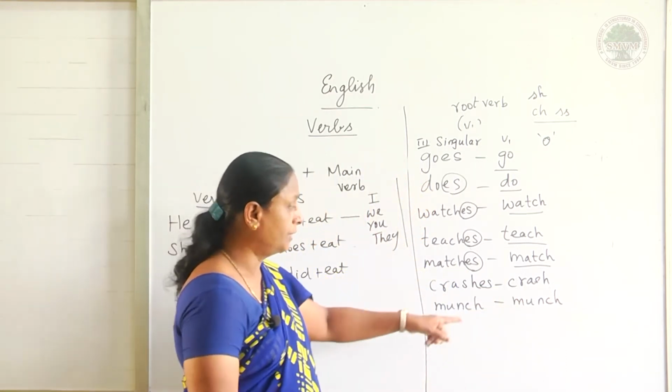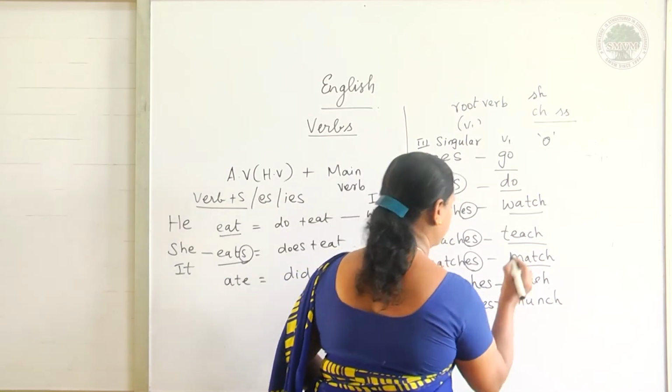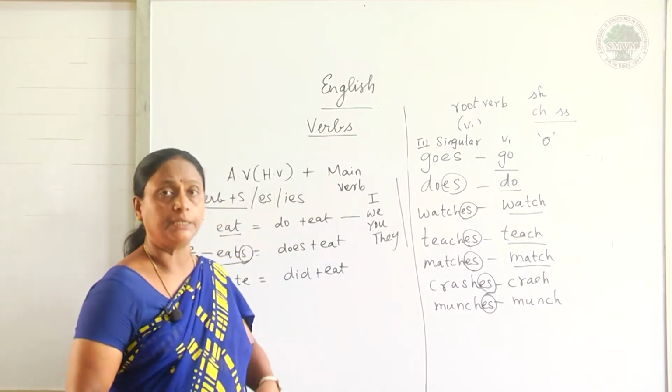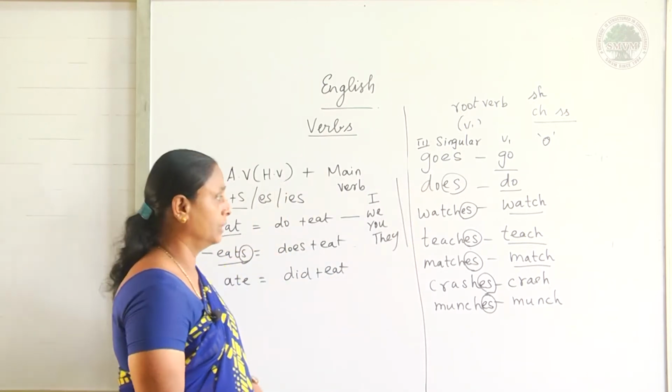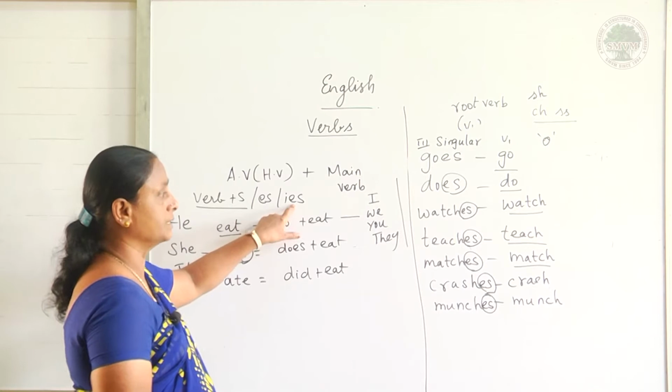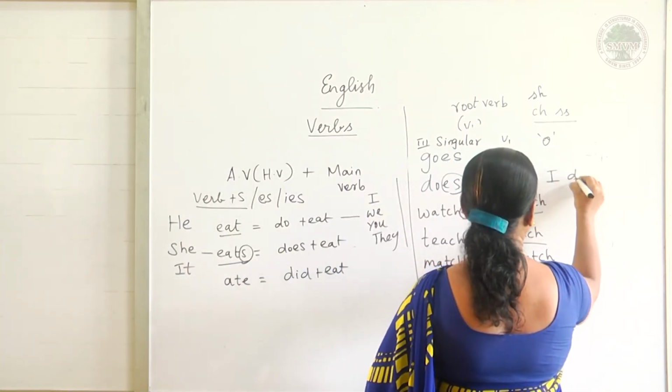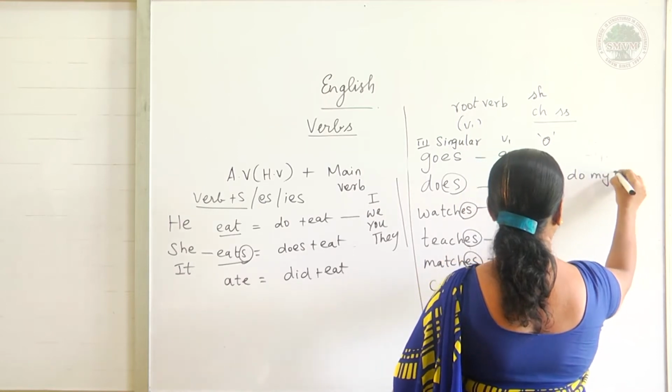Okay. So, what are we adding here? ES. These are some of the words where we are adding ES for the third person singular. Then what about IES? How will you write this one? I do my work myself.